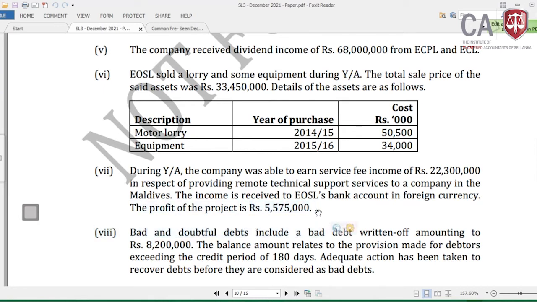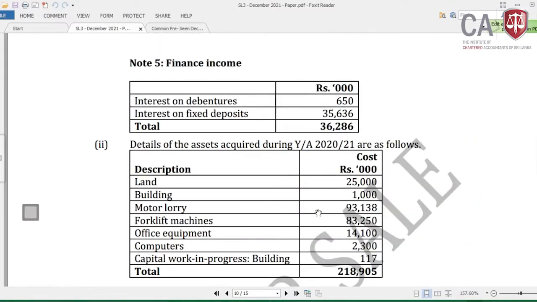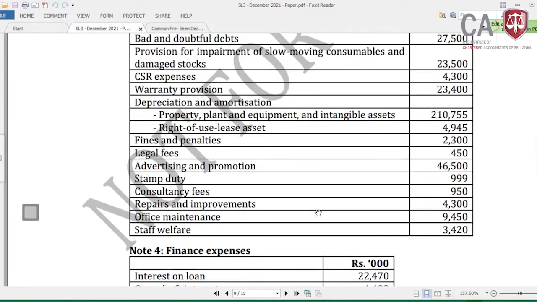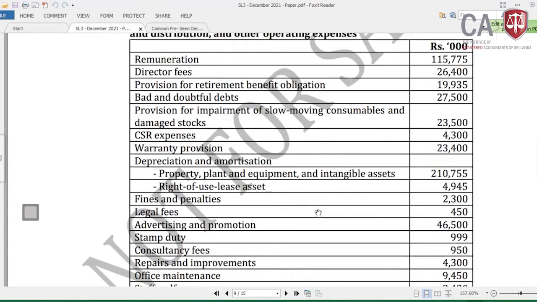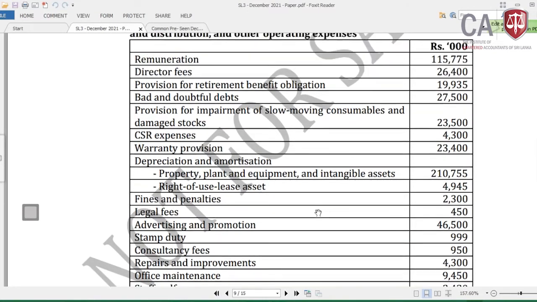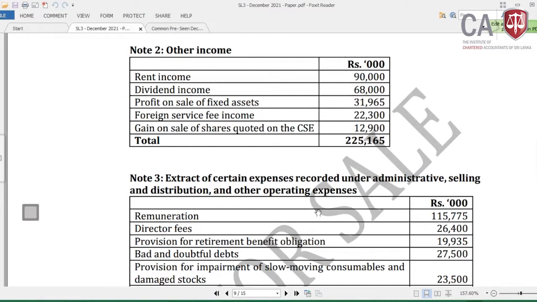The profit is given, but the service fee income is in the other income. Profit is given, but in none of the places in the question, in this income statement and all, has it been provided that the profit has been included in the profit before tax. It has not been given, but foreign service income is given.